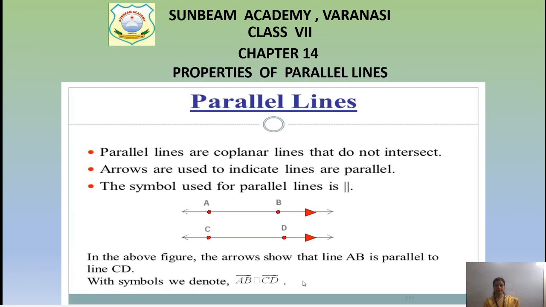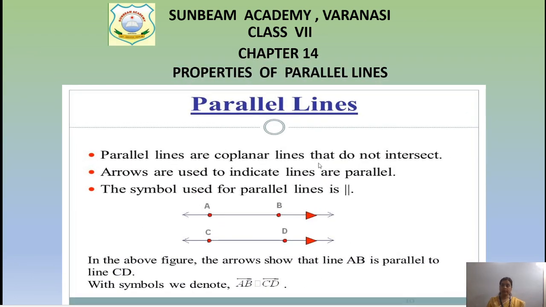First of all, parallel lines. Parallel lines are coplanar lines, meaning they lie on the same plane and do not intersect with each other. If you see, AB is a line and CD is a line. Although we can extend them in any direction, they will not meet, because the distance between these two lines will always remain the same. If you measure the distance between AC and BD, it will be the same, children.